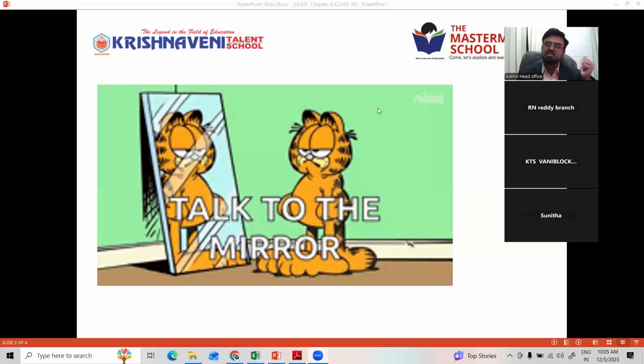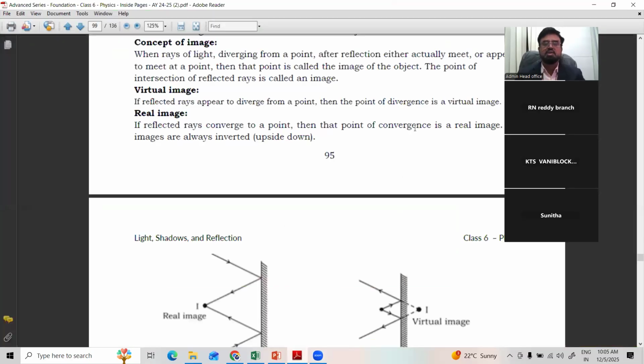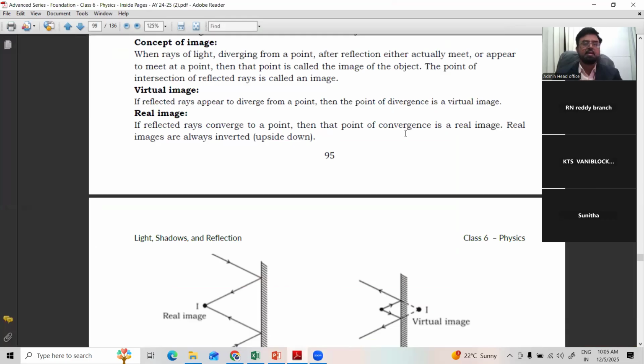Then we have seen about images also. Image can be either a real image or a virtual image. A real image can be caught on the screen, whereas a virtual image cannot be caught on the screen. So today we are going to discuss about plane mirror. What is a plane mirror? Okay. So as we move to today's part, we have seen in the last class about real image and virtual image.